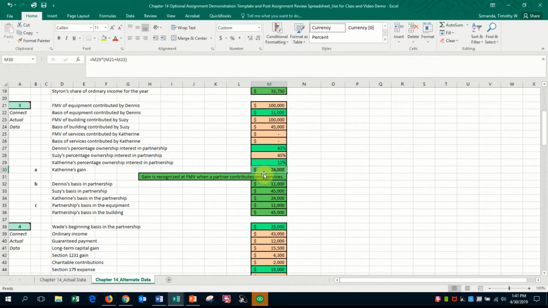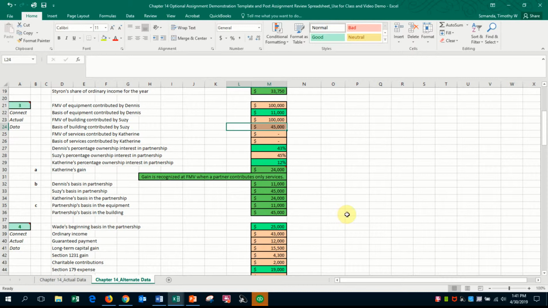She'll have to report that as income on her Form 1040, but then she does get credit for the basis of her contribution. In other words, her basis, as we look down to Part B, goes to $24,000. So she paid tax on that because it was a guaranteed payment, earnings, but because she contributed no other capital, she does get credit for this at $24,000 in her capital account. And then the other assets that were contributed by the other partners are brought in at basis, as we've done in the past. And those are the values then for each of the partners, the basis for each partner coming into the partnership. So that's nothing really new.